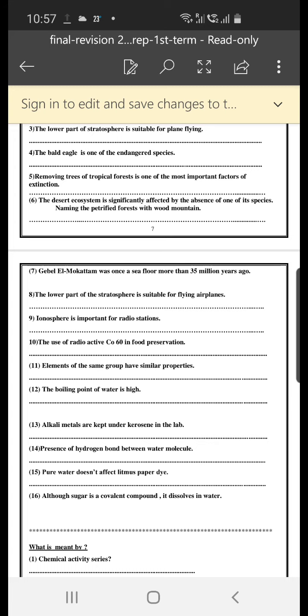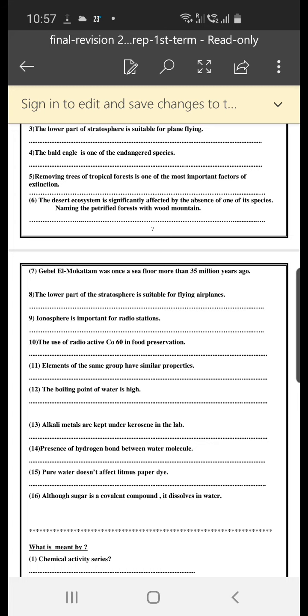Number 5, removing trees of tropical forests is one of the most important factors of extinction. Of course, removing trees kills a lot of animals because animals lose their shelter and their food. A lot of species lost their shelter and their food, so they became extinct.